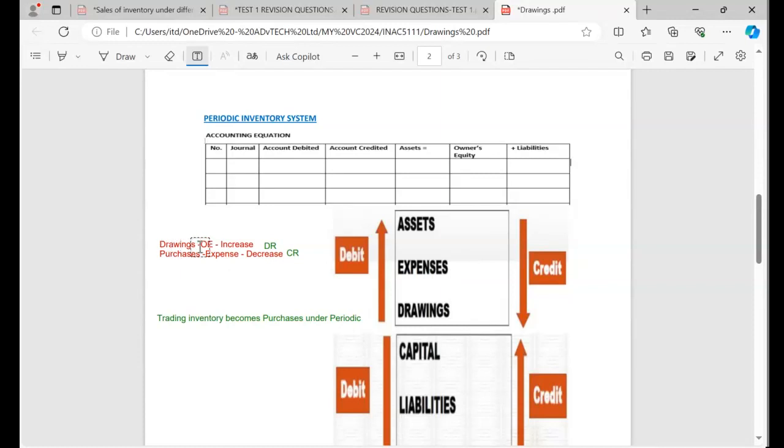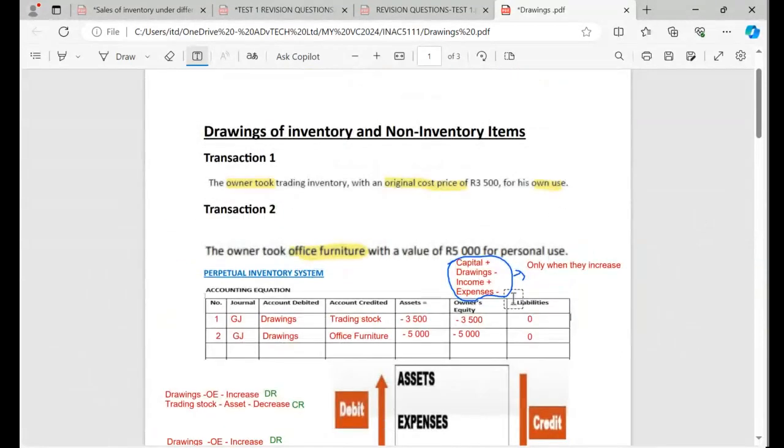We've got drawings. Drawings obviously affect owner's equity. We know that we're going to record under owner's equity. Can you see now? Because of drawings. Now we have got purchases, which are expenses. If you go up there, expenses, check. Expenses also come to the owner's equity. So I've got drawings and expenses, which will come to the owner's equity.